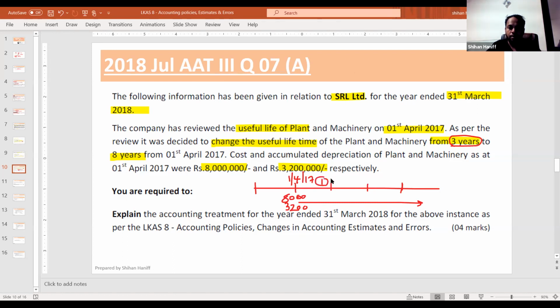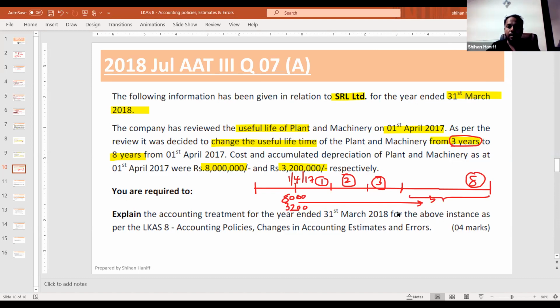Year 1, year 2, year 3. But after the review, they assumed that it is not 3 years, it's 8 years. The remaining useful lifetime is increased by another 5 years. Extra 5 years can be used.